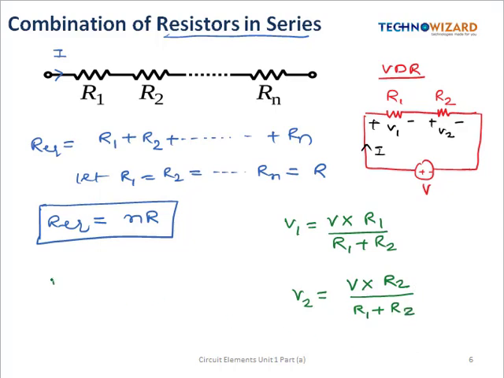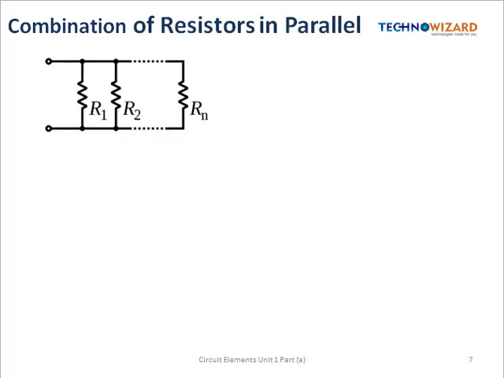Okay, and here V is given by I into, that is the total voltage, I into R equivalent, and R equivalent is given by this formula. Okay, next is combination of resistors in parallel.